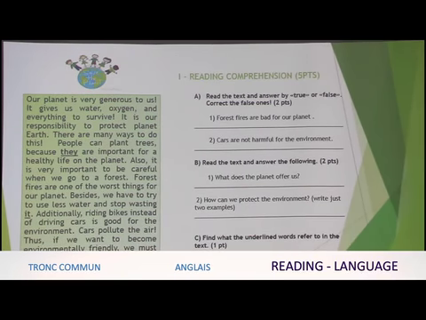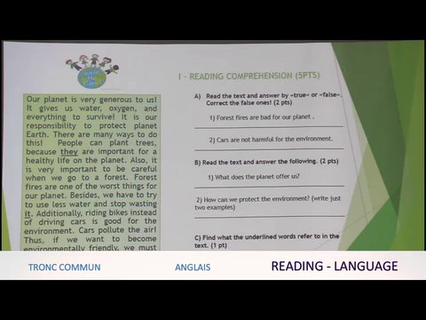Okay, so we'll start with A. We have read the text and answer by true or false. Correct the false ones. So if it is true, you write just true. And if it is false, you need to correct it. That is, you go back to the text and correct it from there.